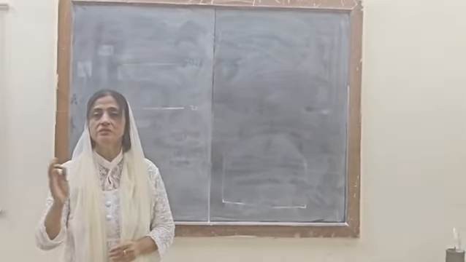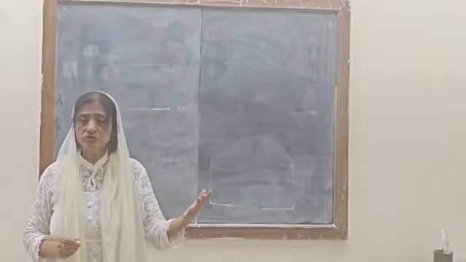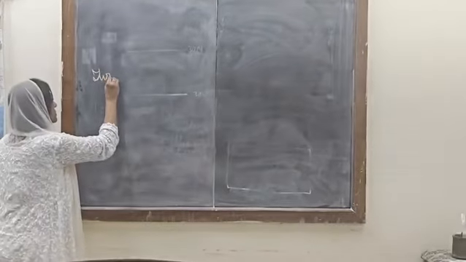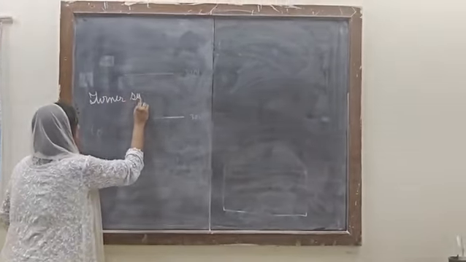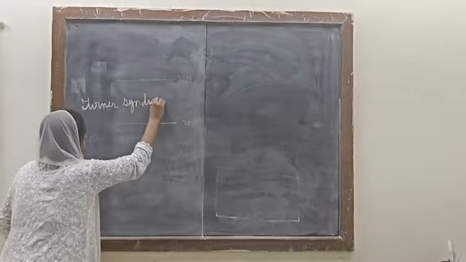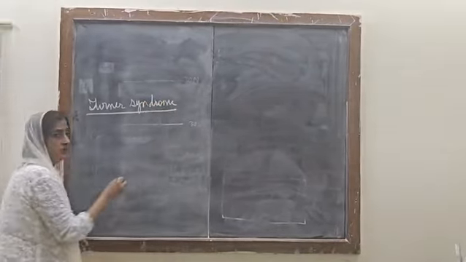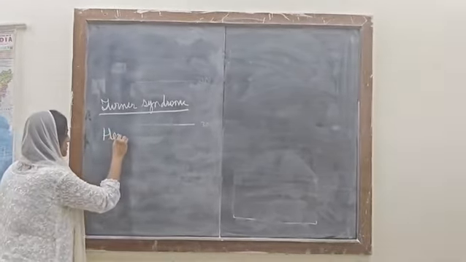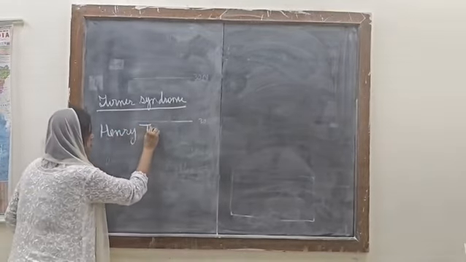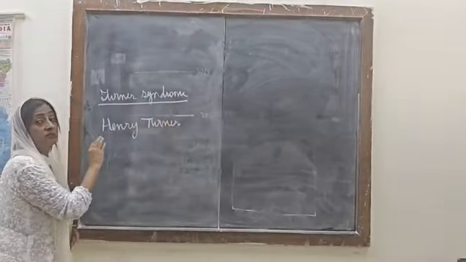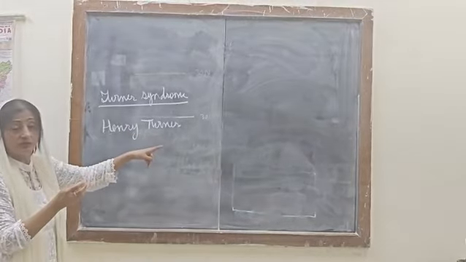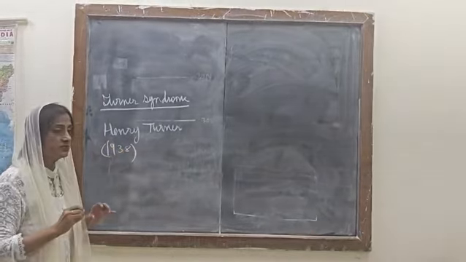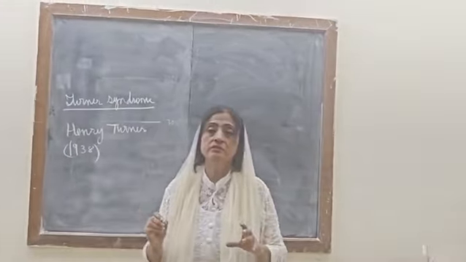Next genetic disorder. Earlier we finished Down syndrome. Today we start with Turner syndrome. Underline it. Now I am writing the name of the scientist who discovered this: Henry Turner. So it is called Turner syndrome, after the discoverer, who discovered the disorder in 1938.